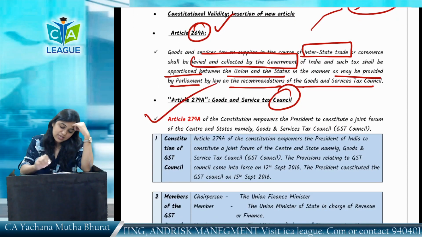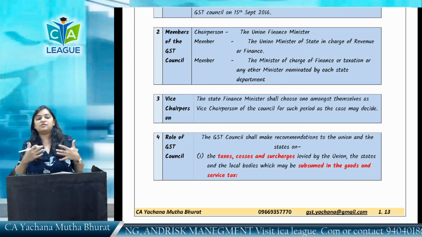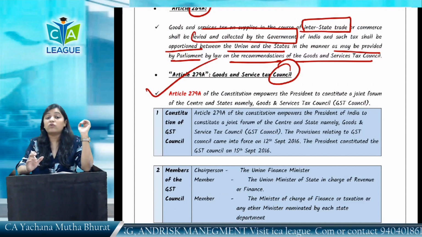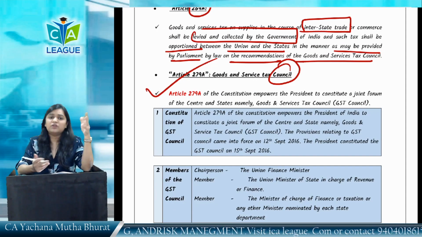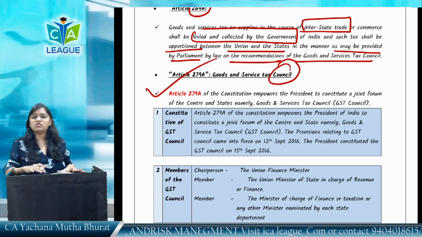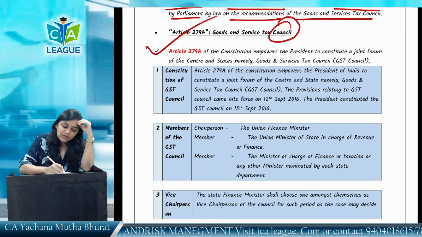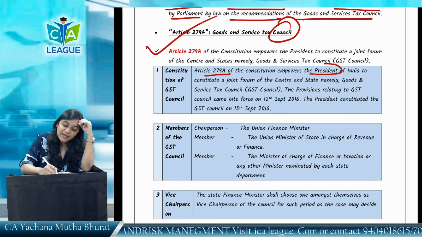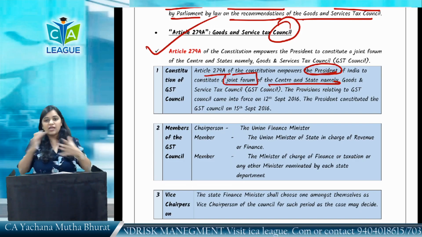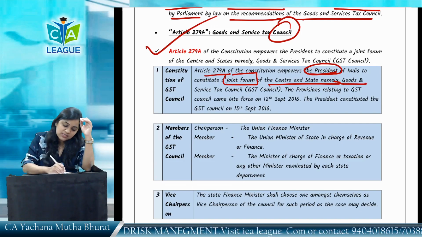And the last is the GST Council. What is the GST Council? What is its composition? What is its role? How is it constituted? We'll see this. You must have heard there are so many meetings of the GST Council. They provide so many recommendations to the government, and all that we'll see. So, Article 279 of the Constitution empowers the President of India to constitute a joint forum of center and state. Center and state both come together and make a joint forum which is called the GST Council.